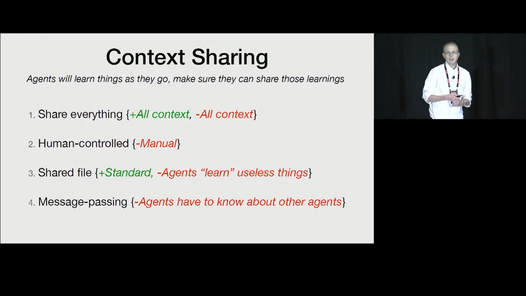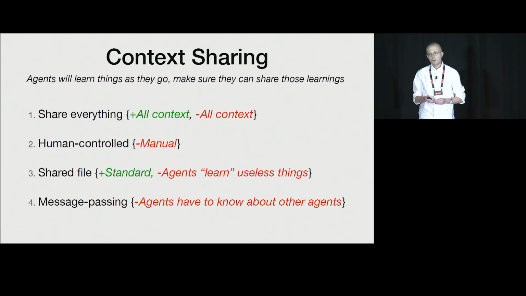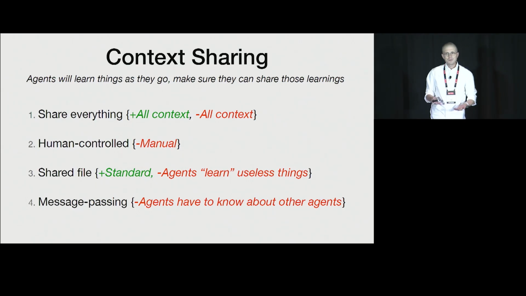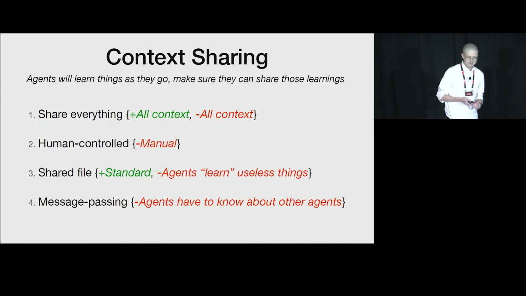One of the ways that we recommend is just by using a shared file of learnings. Many of these existing coding agents, Cursor, Copilot, do something very, very similar, where they will sort of examine their own trajectories, find out information that they learned about the code base that might be useful in the future, and write it out to a file. This is pretty easy to propagate, but we've also found that sometimes agents don't learn very useful things. It's very easy for them to focus on the wrong way to run tests, when in reality they should be focusing on the system architecture, something along those lines.